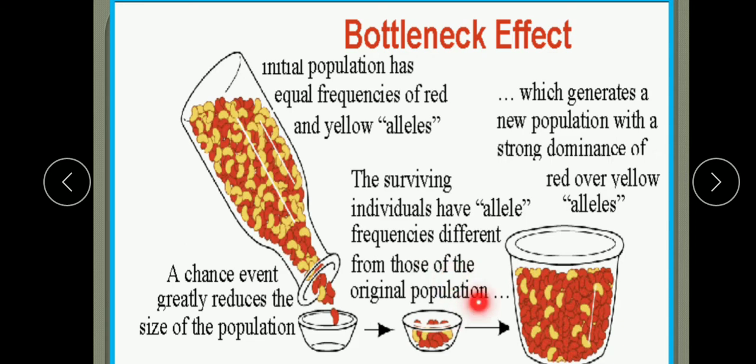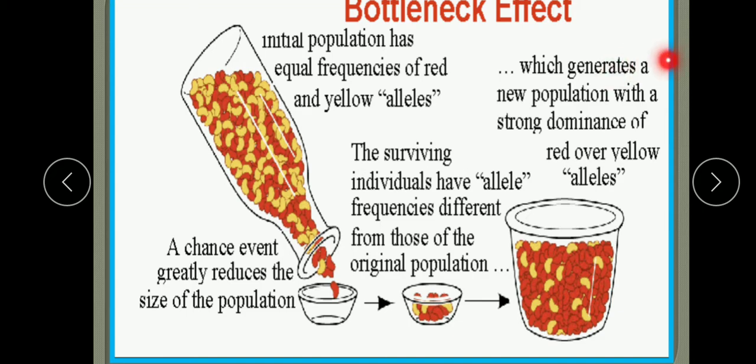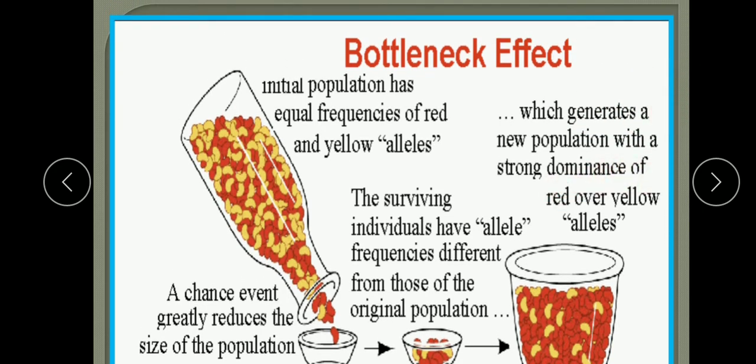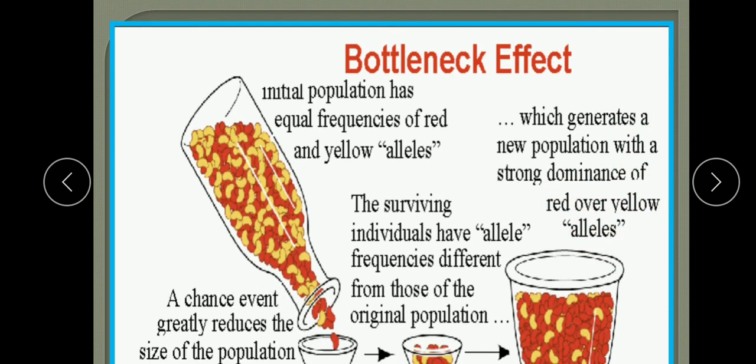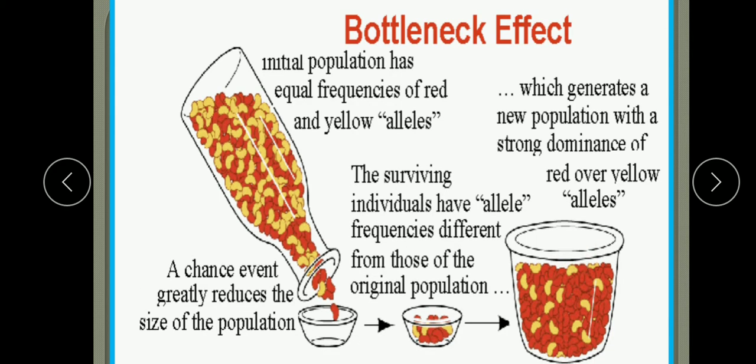Now the surviving ones further generate a new population with a strong dominance of red over yellow alleles. So here the red alleles are more, yellow are fewer because yellow were lost. Understood? So these individuals have a small gene pool which results in an extraordinary reduction in genetic diversity.